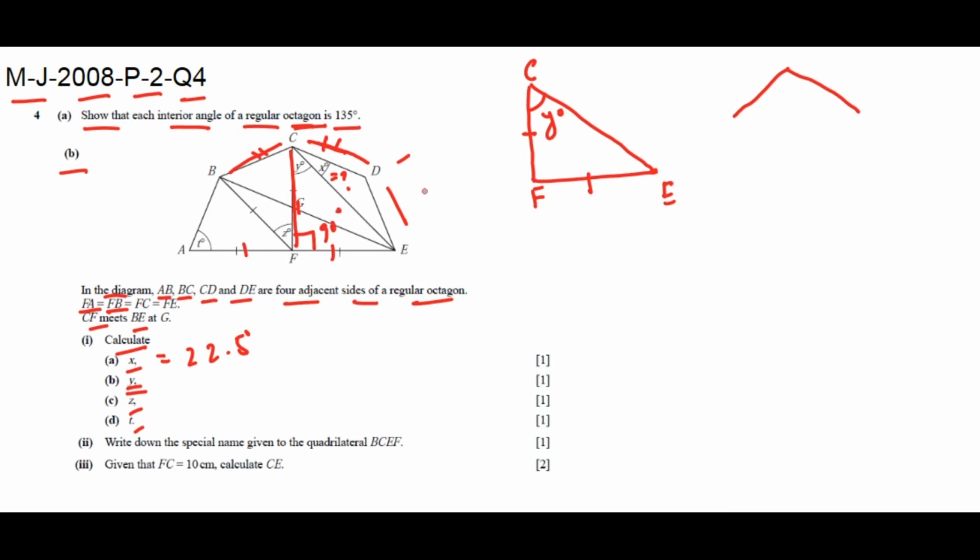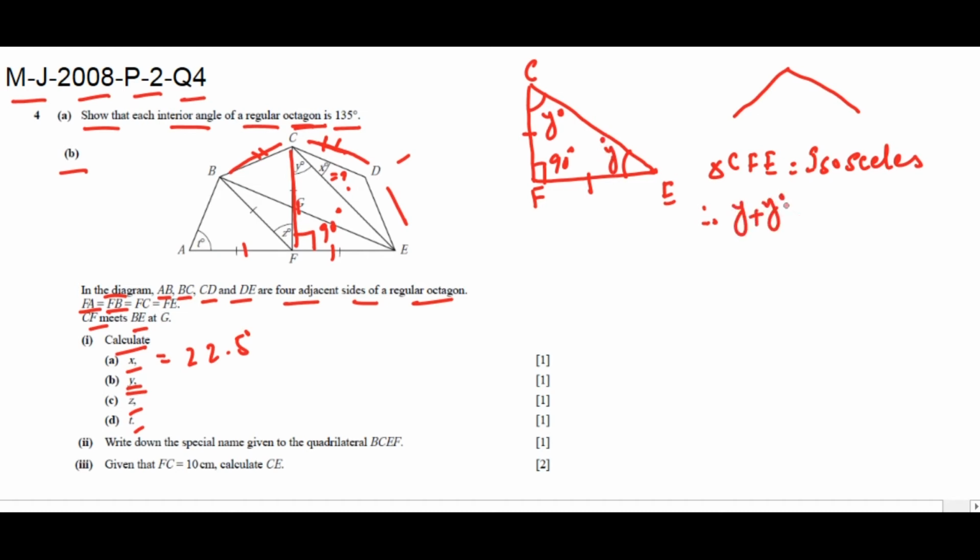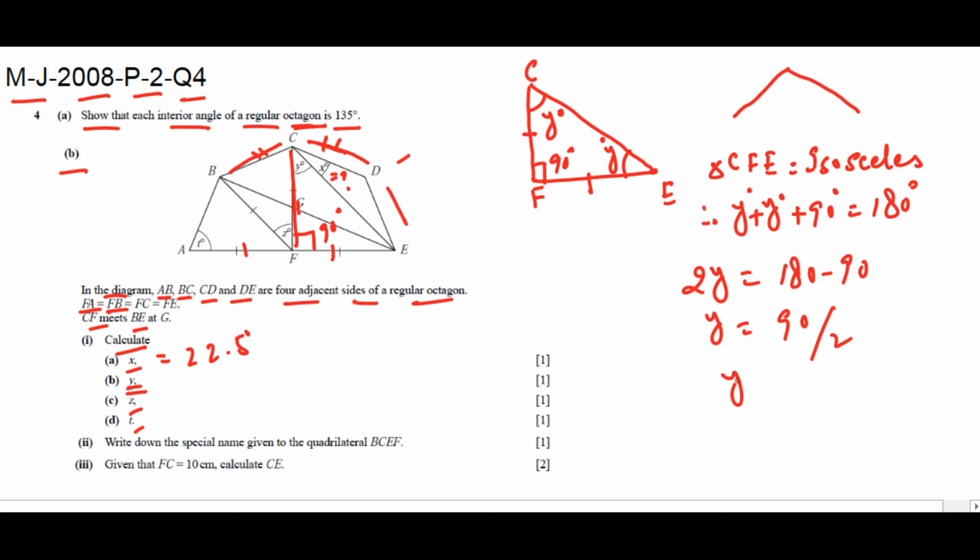Since CFE is an isosceles triangle having two sides equal, the opposite angle of y will also be y. Therefore y plus y plus 90 degrees is equal to 180 degrees. 2y is equal to 180 minus 90, and y is equal to 90 divided by 2. Therefore y is equal to 45 degrees. So the value of y is equal to 45 degrees.